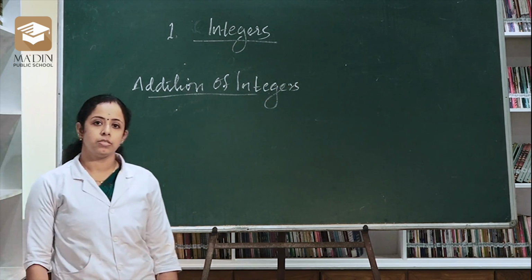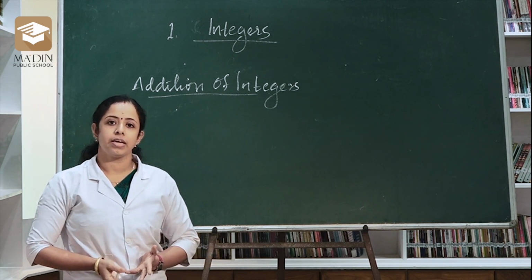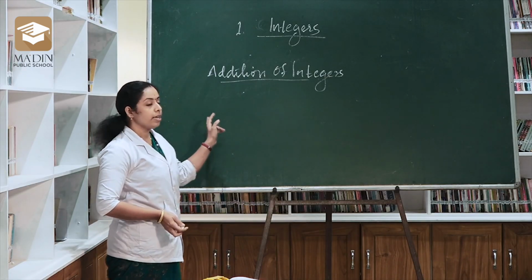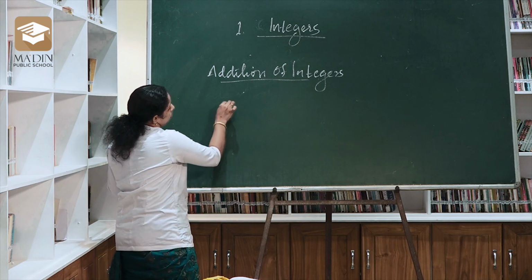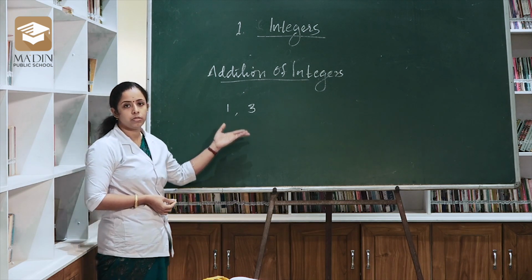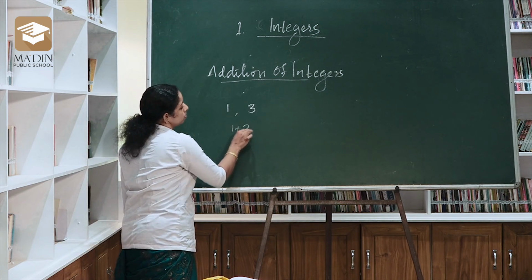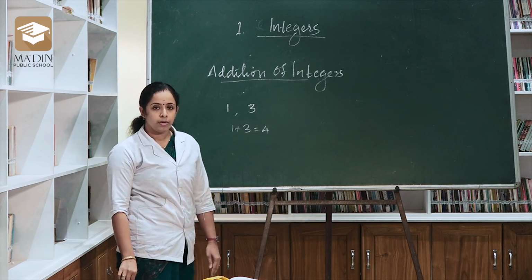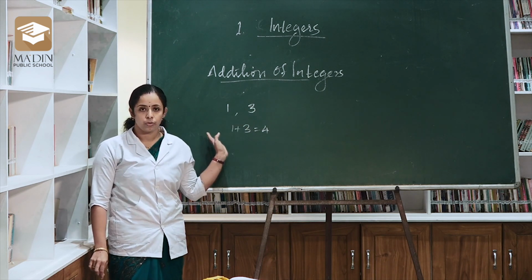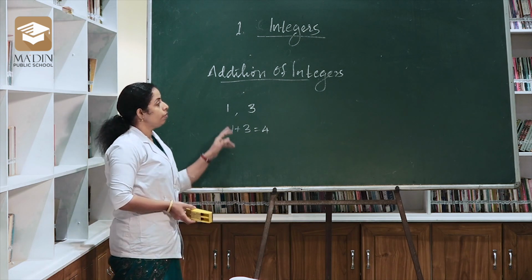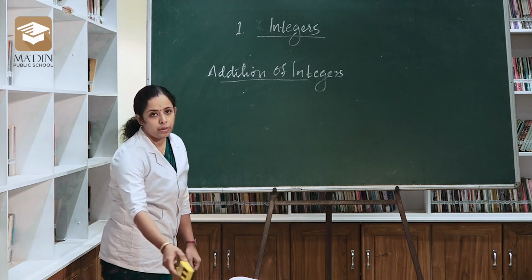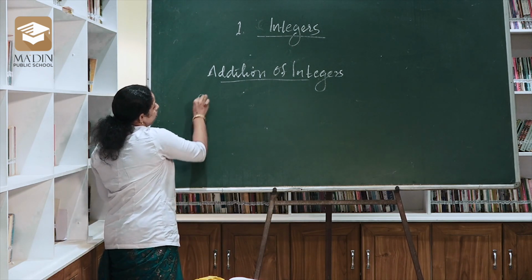How we can add two integers. That one also you already studied in 6th standard. Let's take one example. 1, 3. How we can add these two numbers? Simple. 1 plus 3 is 4, right? But integers is a collection of negative numbers also. So we want to add negative numbers also. So some rules will be followed by addition of integers. I will explain it one by one. Okay. Then the first rule.